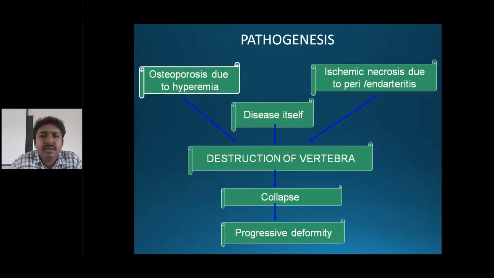Due to inflammation, there is hyperemia, which will cause osteoporosis, and the disease itself will destroy the bone. You can also have ischemic necrosis due to inflammation of the blood vessels supplying the vertebra, which will lead to destruction of the vertebra, collapse and deformity. So you have to know that tuberculosis infection of the spine will cause destruction of the vertebra and deformity.